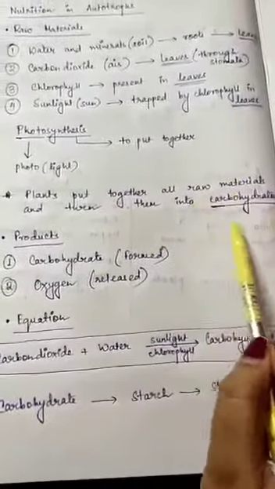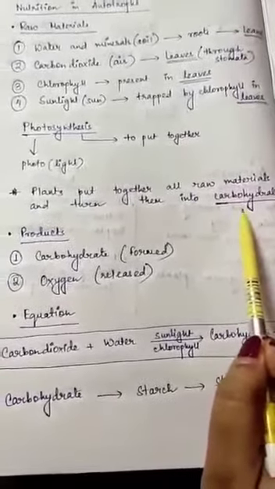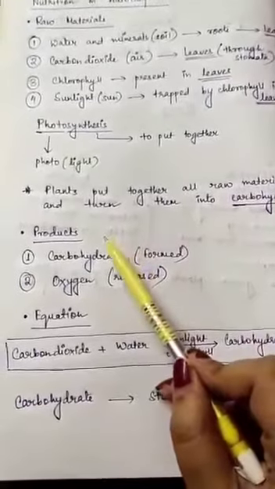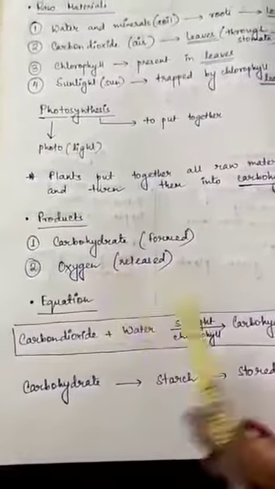Now what is this carbohydrate? This carbohydrate is the food prepared by the plants. So in the products, we can say that carbohydrate is the formed product and oxygen is released in the process of photosynthesis. Now coming to the equation: carbon dioxide plus water, which are the raw materials, in the presence of sunlight and chlorophyll, forms carbohydrate and releases oxygen.